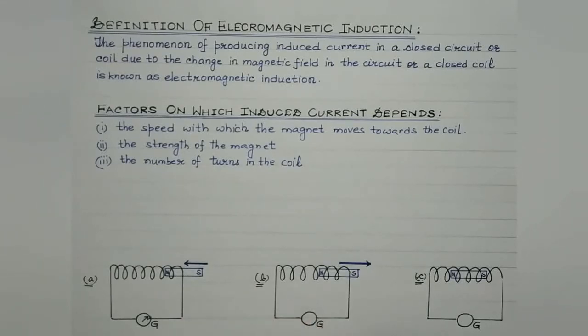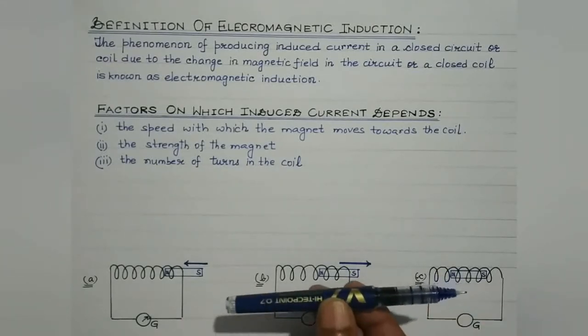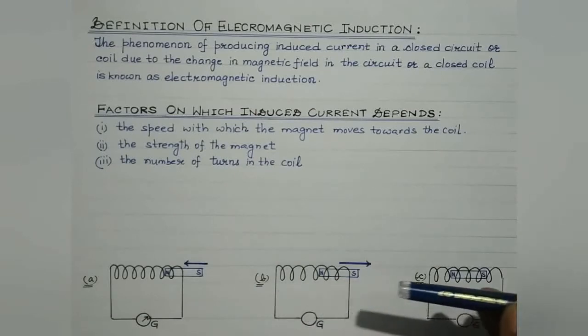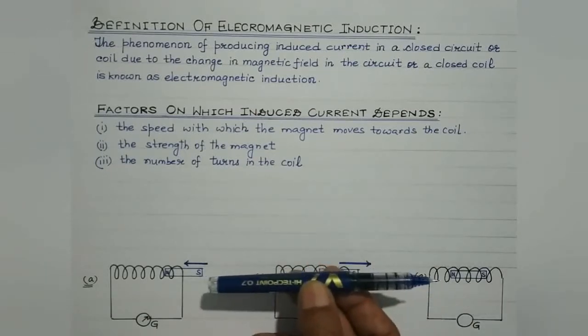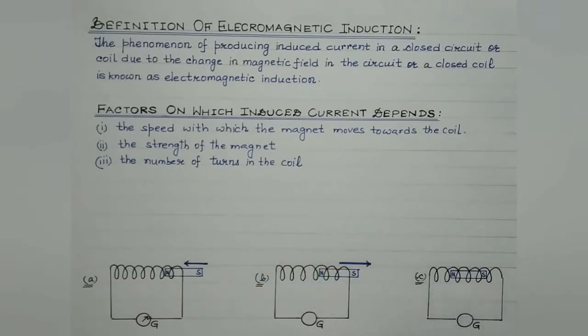Now in the second case, students, when the magnet is withdrawn from inside the coil or moved away from the coil, again the magnetic field linked with this coil will start decreasing. That is, it will change. So again, due to the phenomenon of electromagnetic induction, an induced current will get produced in the coil. But in this case, the direction of the induced current is found to be opposite to that in the previous case.